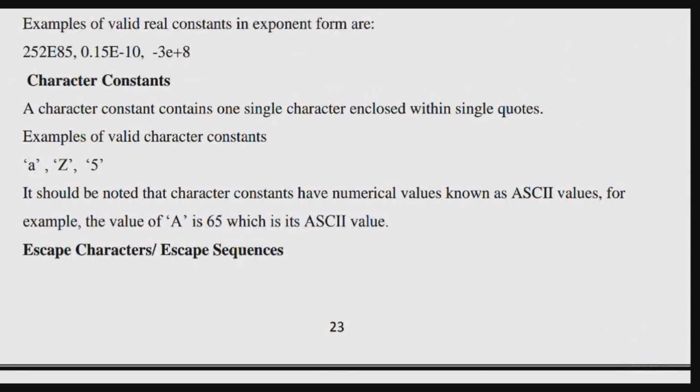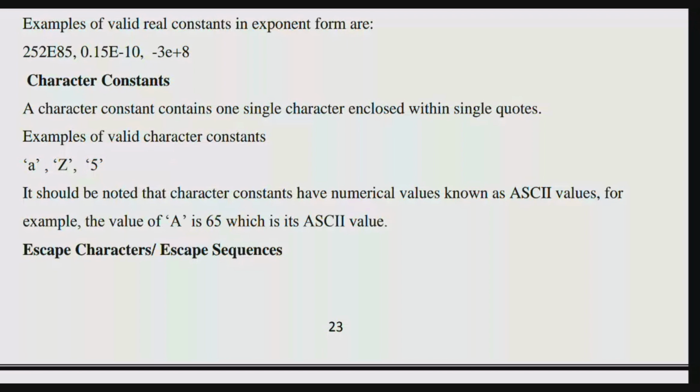Otherwise, Google it after this class: what is the ASCII value of small a, what is the ASCII value of small b? Wait, I will show it to you right now.